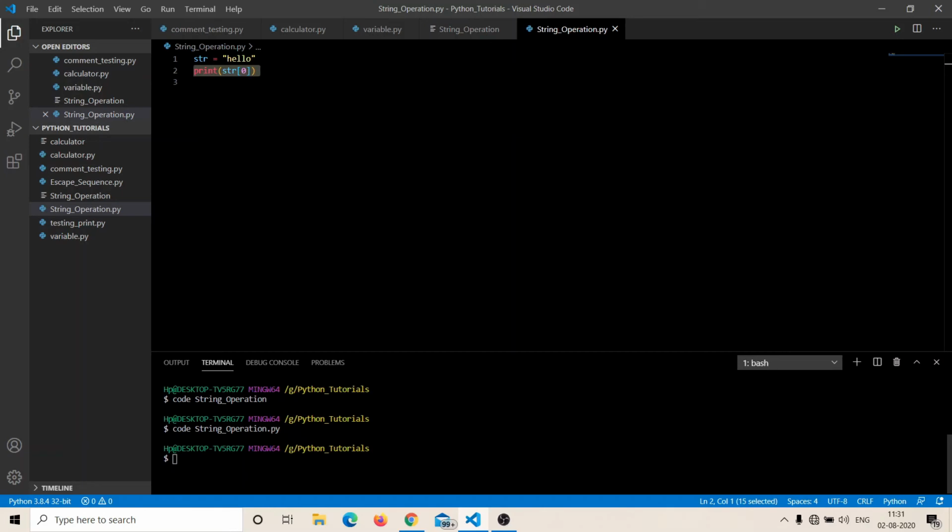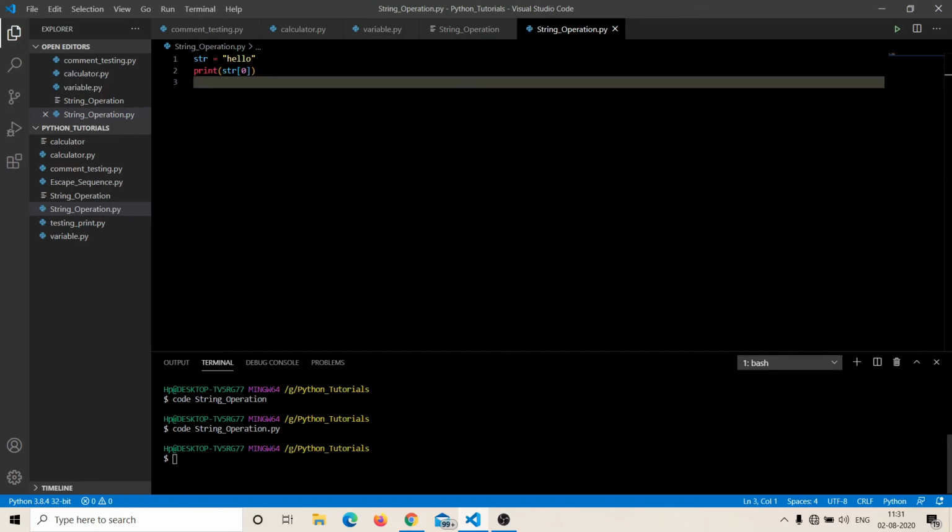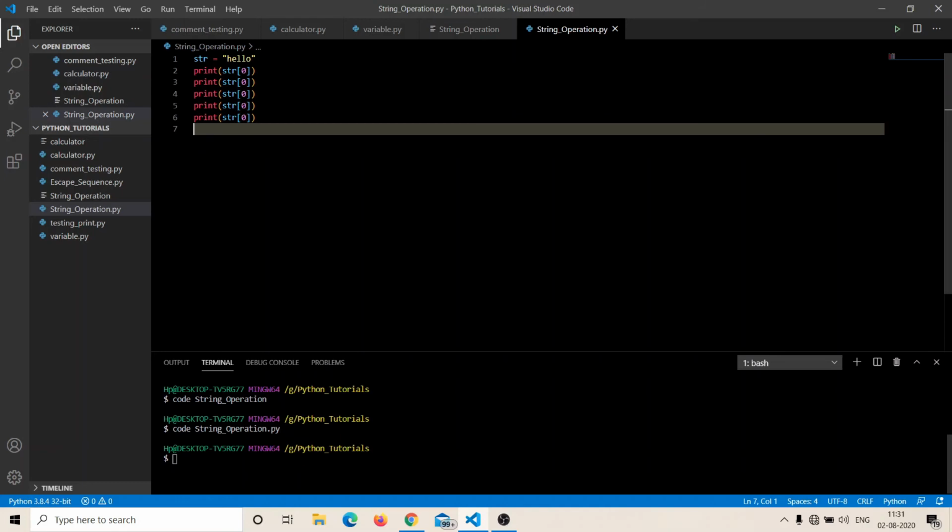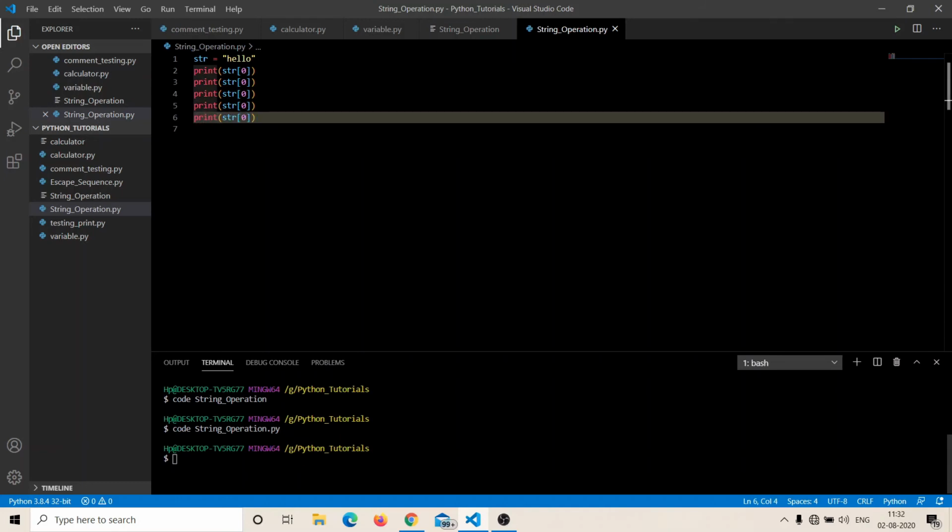What I am doing is simply writing print, and inside print writing the name of the variable and the index of whichever character you want to extract.